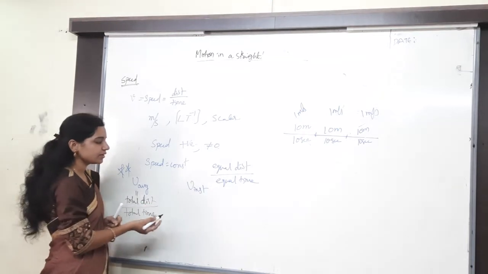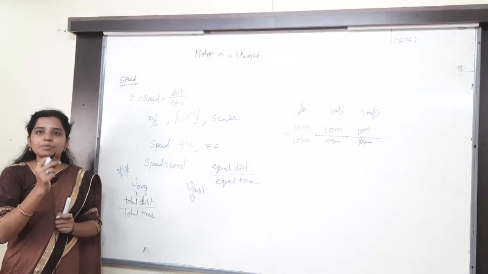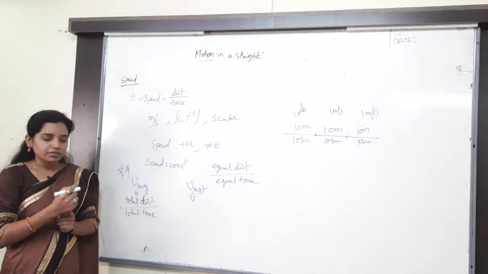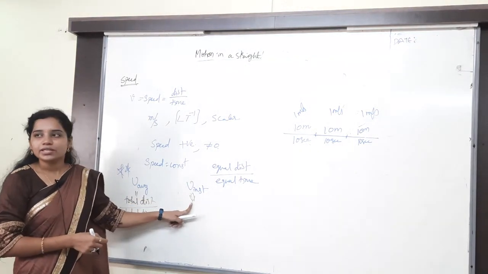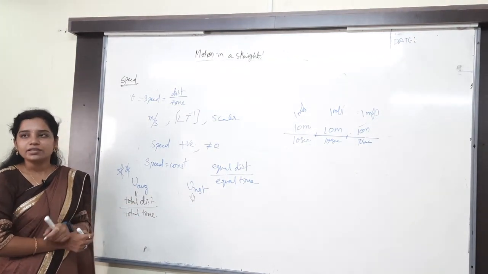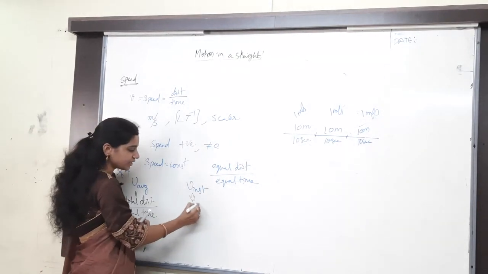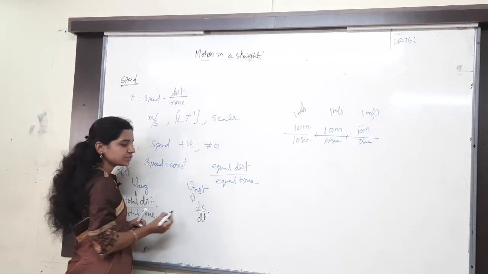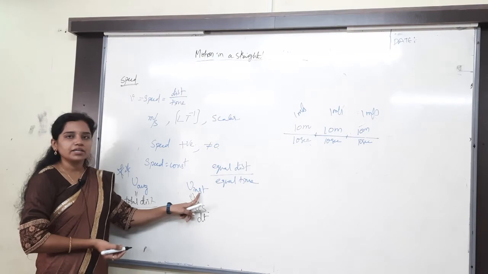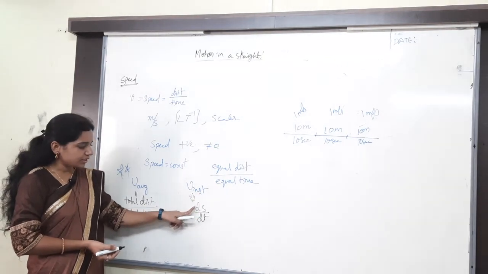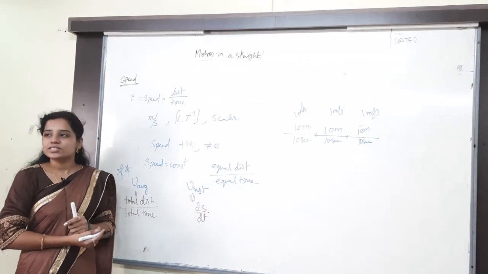What about the instantaneous speed? Instantaneous speed is nothing but the speed of the body at a particular instant of time. This is total distance by total time. This is the speed of the body at a particular instant of time. Particular instant, so what will we use? Mathematical operation, differentiation, ds by dt, rate of change of distance. Rate of change of distance is the instantaneous speed. What is ds by dt? Differentiation is nothing but a small change only, na?